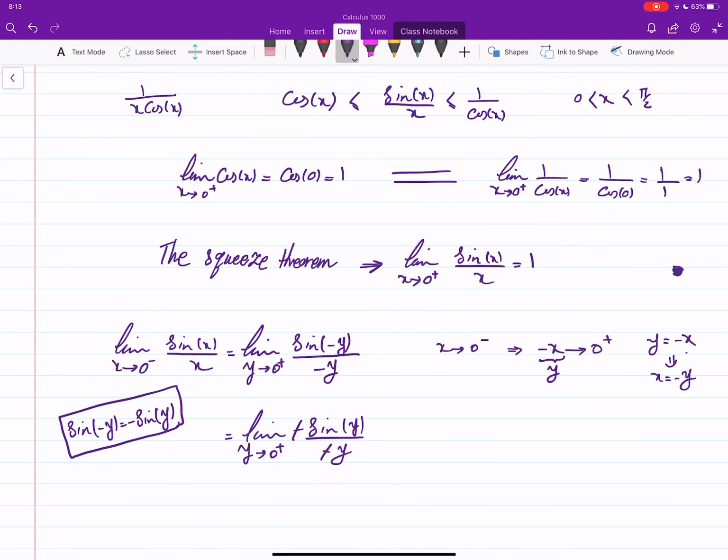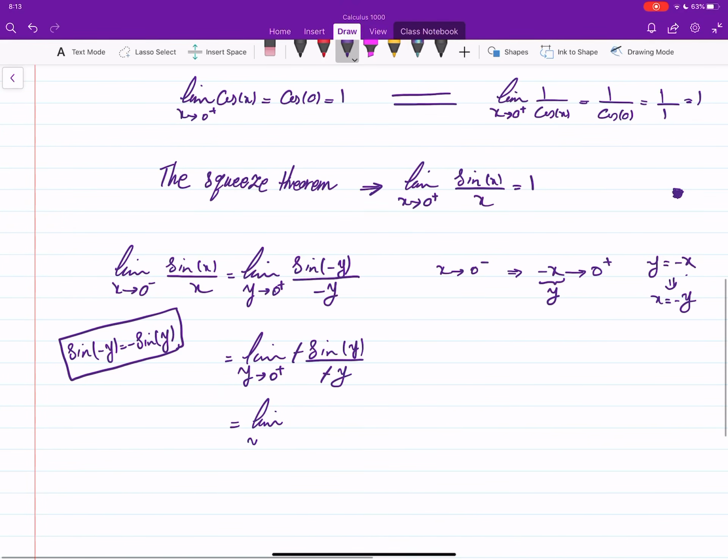These two cancel, and we are back to the limit that we just proved, now with a different variable, but it doesn't matter. This is the same limit, and it is equal to 1.